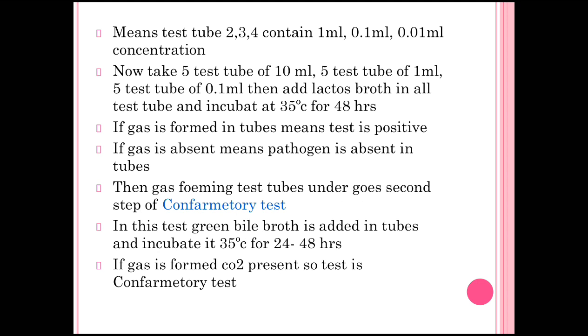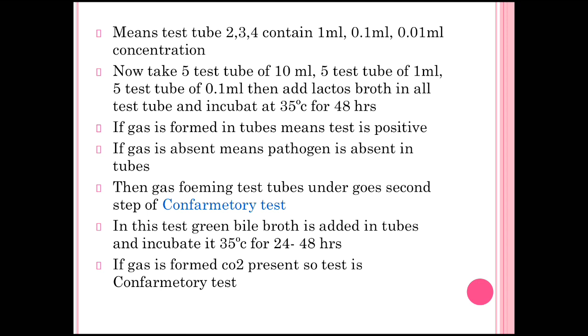In the same way, test tubes 2, 3, 4 contain 1 ml, 0.1 ml, 0.01 ml concentration, means we maintain this concentration by adding the water sample in successive test tubes. Now take 5 test tubes of 10 ml, 5 test tubes of 1 ml and 5 test tubes of 0.1 ml, then add the lactose broth in all test tubes.